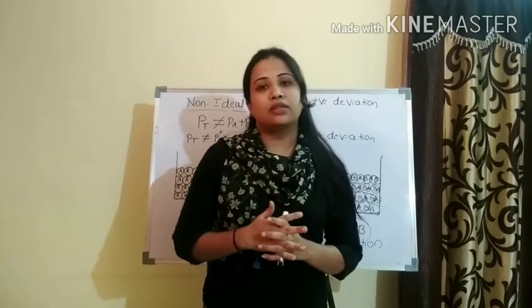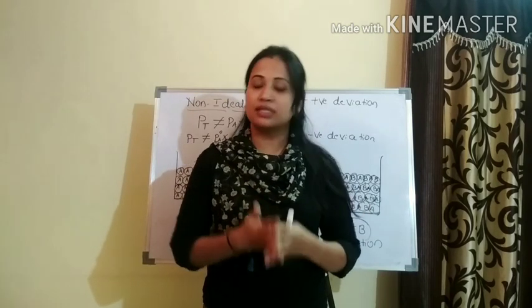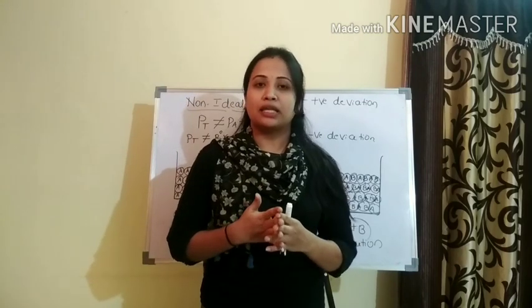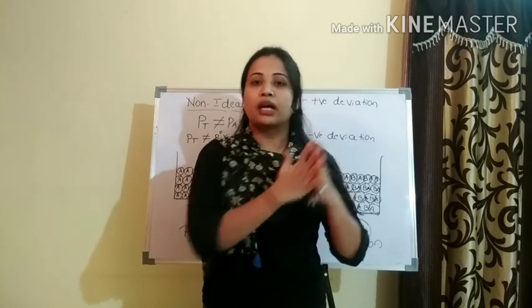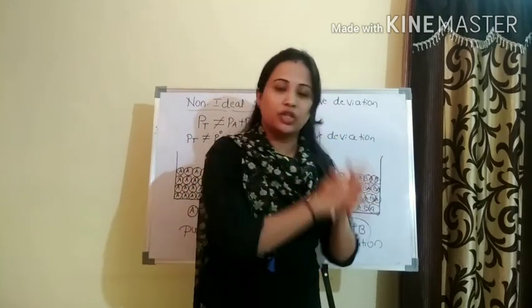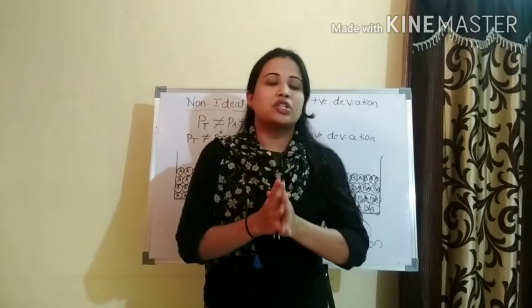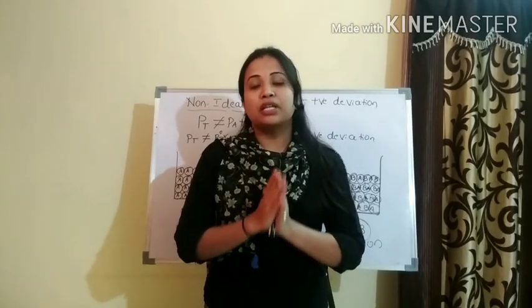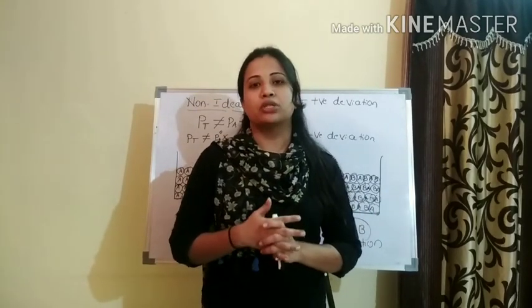Obviously the theoretical value according to Raoult's law does not match, since it is a non-ideal solution. If it is not matching, then either the partial pressure or the total pressure is greater than that obtained theoretically from Raoult's law, or it is lesser.